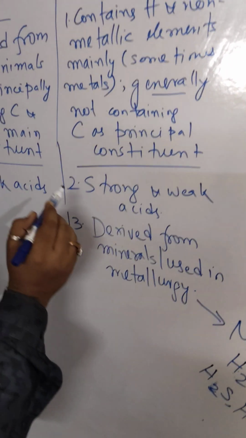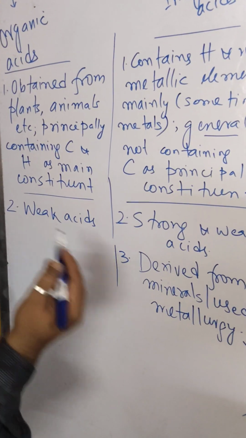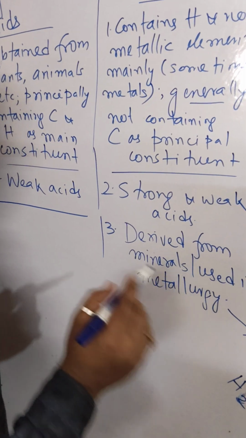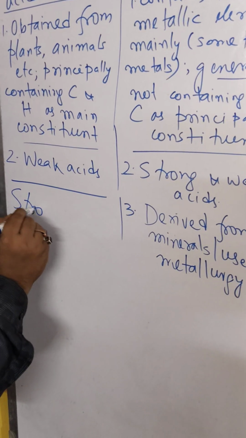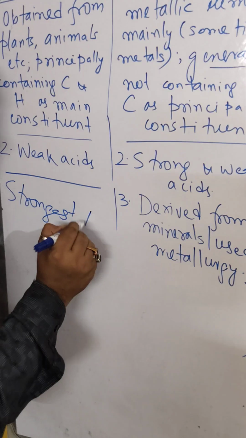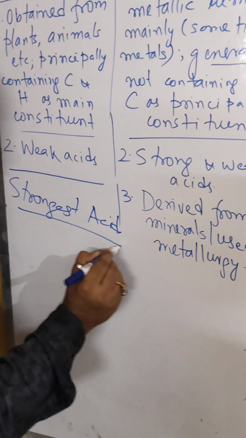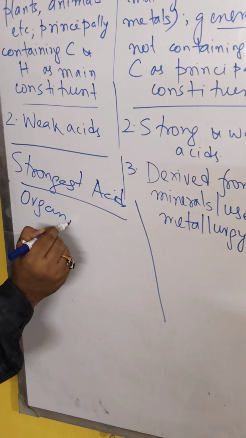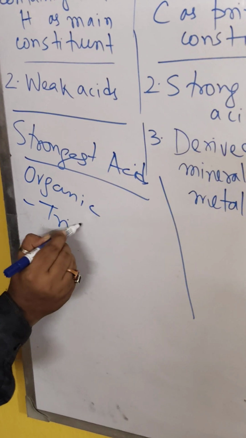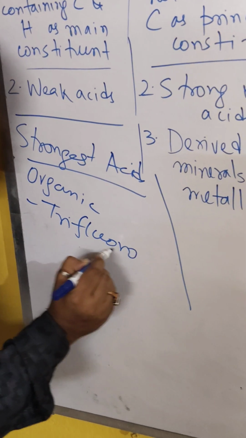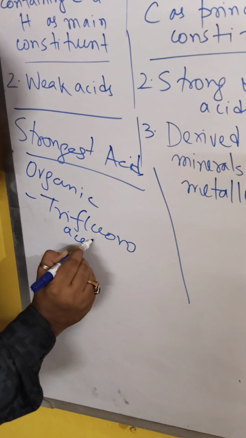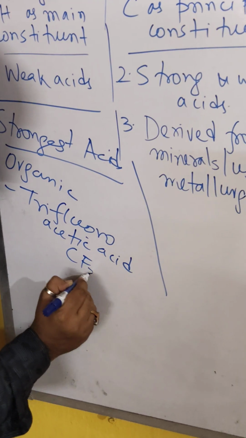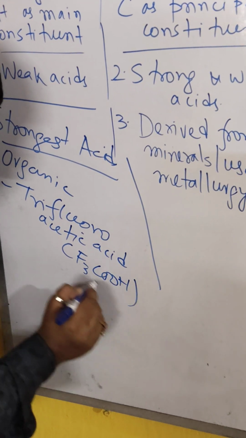So these are the basic differences. Organic acids are generally weak acids, examples already stated. Now it is the time to mention the strongest and the weakest acid. The strongest acid, the first one I will consider, is the organic acid, trifluoroacetic acid, formula CF3COOH.